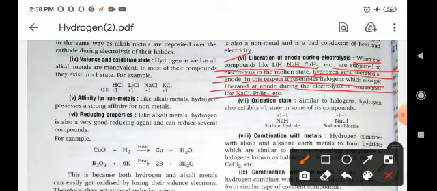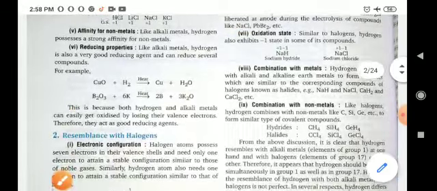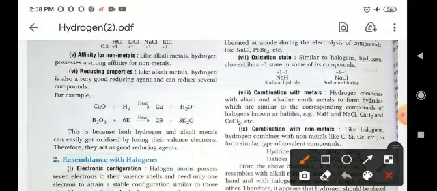So like that, hydrogen also shows the electrolytic properties. Okay, and oxidation state. Halogens also show a negative oxidation state, and like that hydrogen also shows a negative oxidation state.